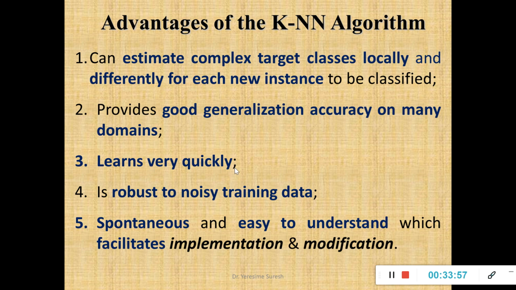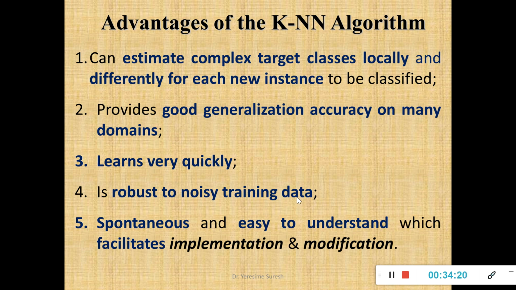Why? Your rule based and decision tree classifiers, which are your eager learners, have to build a classification model, so learning takes more time, it is not that quick. That's why in comparison your KNN learns quickly, because it is not building any model, and it is robust to noisy training data.